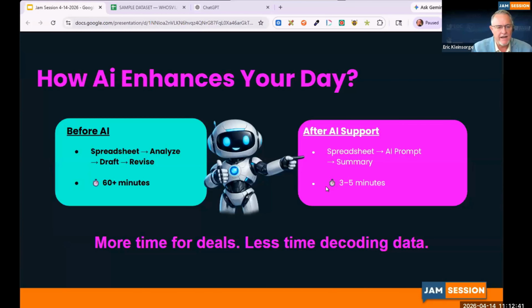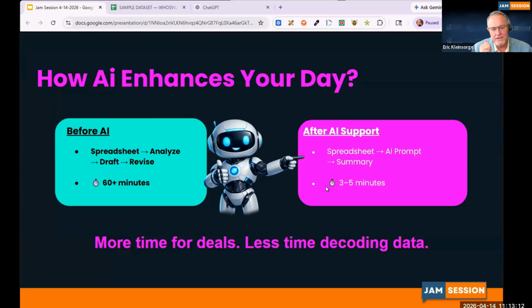How AI is going to enhance your day with this particular prompt. Before AI, you would pull out your spreadsheet, you'd have to do a manual analysis, you'd put together your draft, then you would revise it, and I put a very conservative 60 minutes. If anyone wants to put in the chat the amount of time they spend, 60 minutes is very conservative to do a full analysis and report.